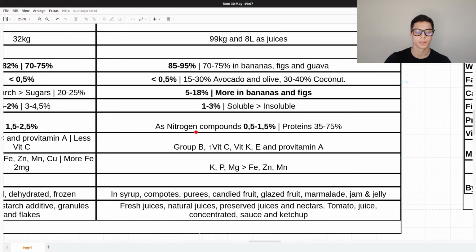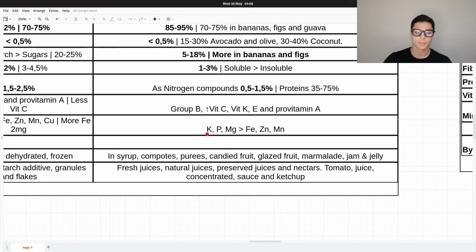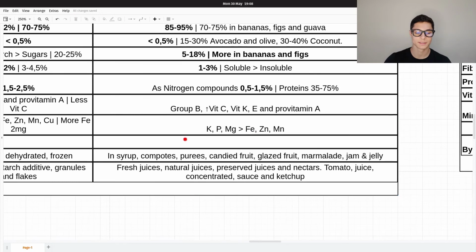This is interesting. As nitrogen compounds, we cannot say proteins here, 0.5 to 1.5%, and of that percentage 35 to 75% are proteins. The rest are non-proteinic amino acids and amines. In terms of vitamins, well, a lot of vitamins. Group B, very high amounts of vitamin C, vitamin K, vitamin E and provitamin A. The minerals are the potassium, the phosphorus, the magnesium, and then some iron, zinc and manganese.